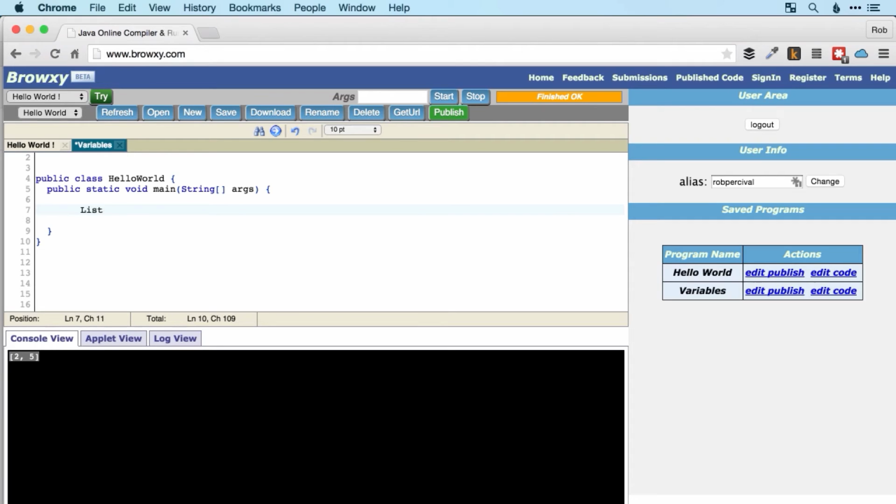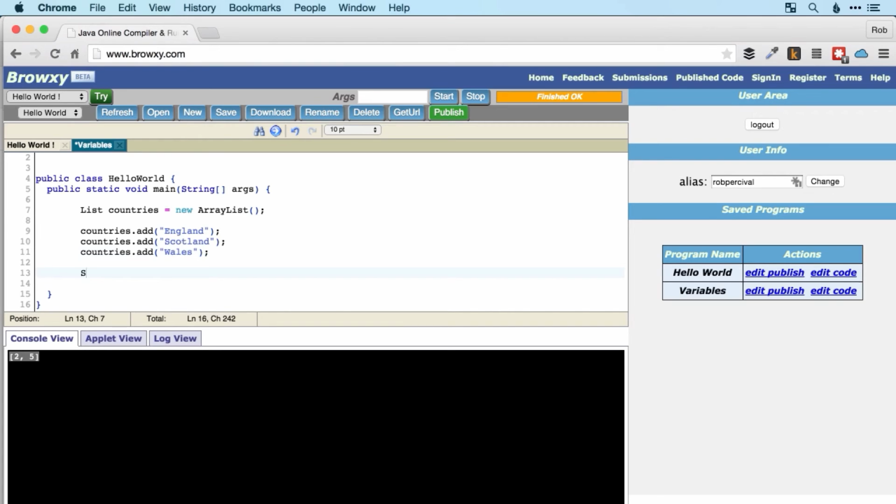Let's create our list. I'll call it countries, and that's going to be a new ArrayList, just like that. Then we'll add our countries one by one. countries.add England, and then let's add another one. I'll keep it local, so Scotland, and then Wales.